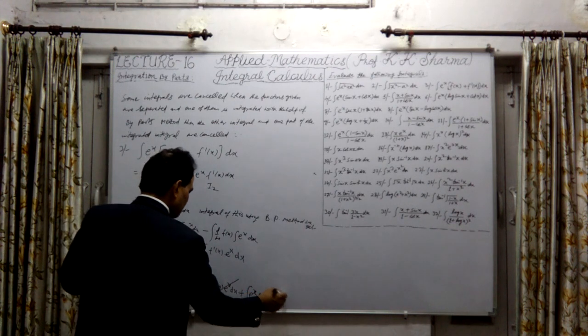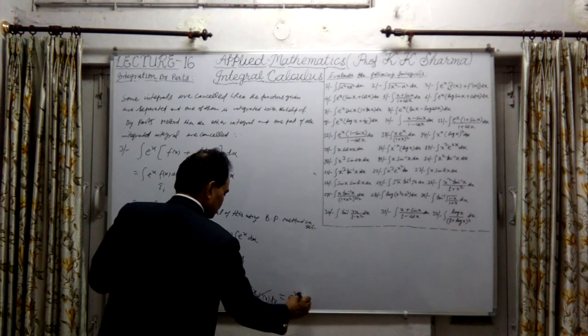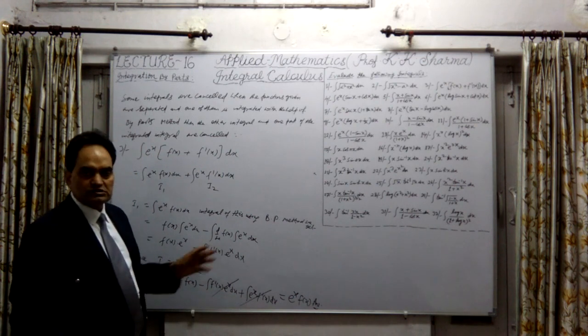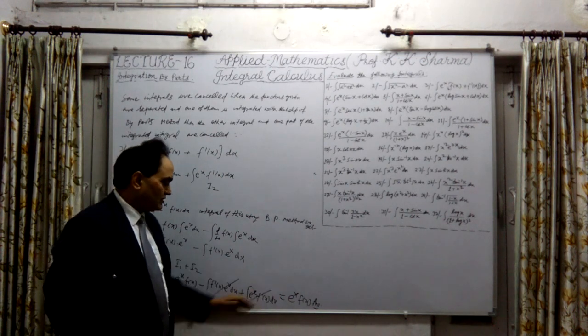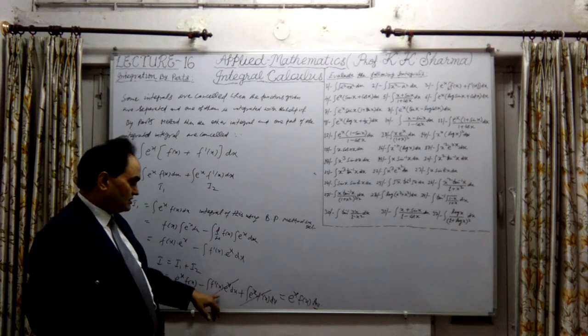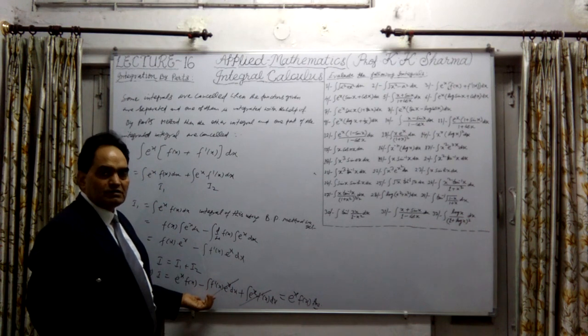The final answer is this one: e^x into f(x), or plus c, the constant of integration. But this is the final answer. So these two integrals are cancelled out, and this was the result of the integration of the first part by the by-parts method.